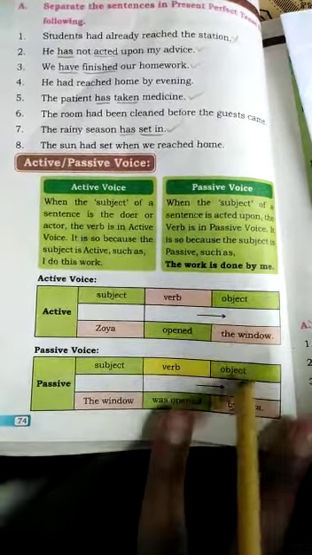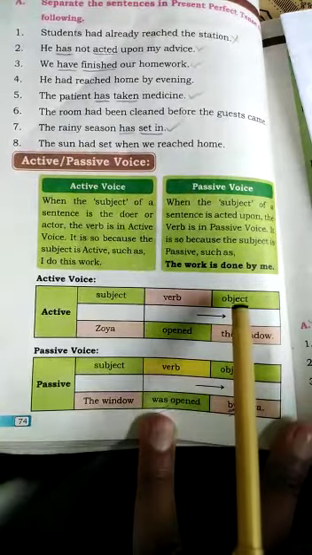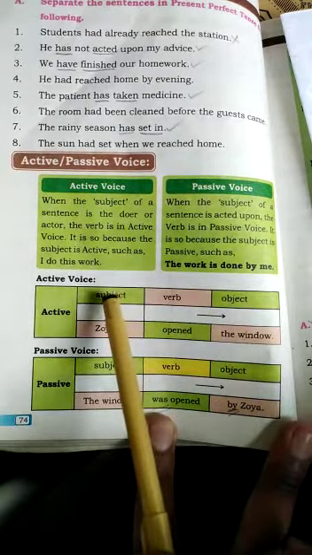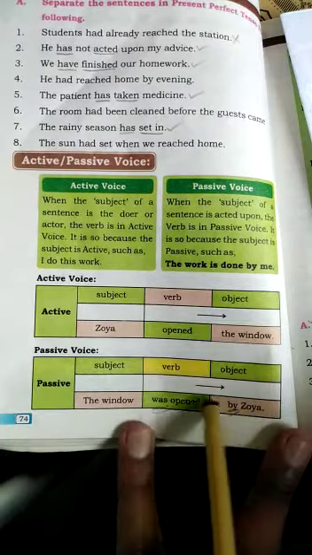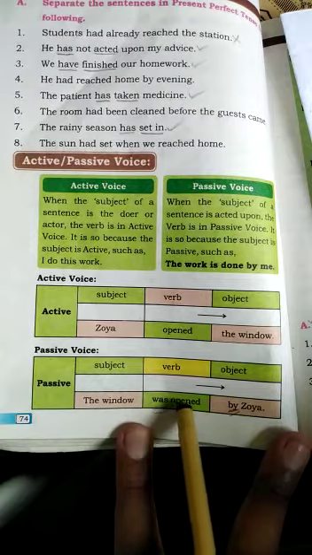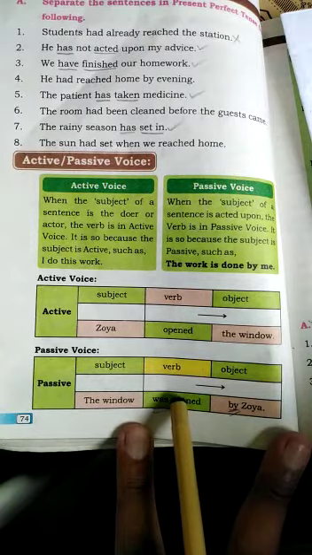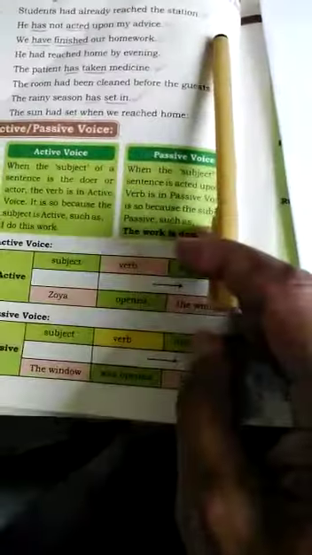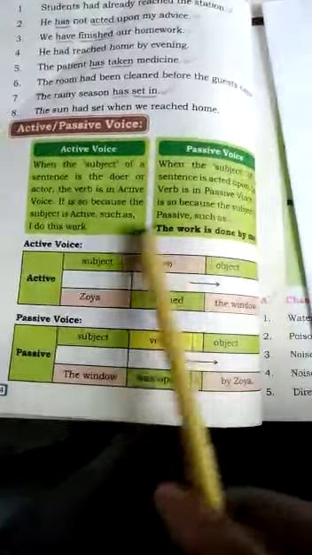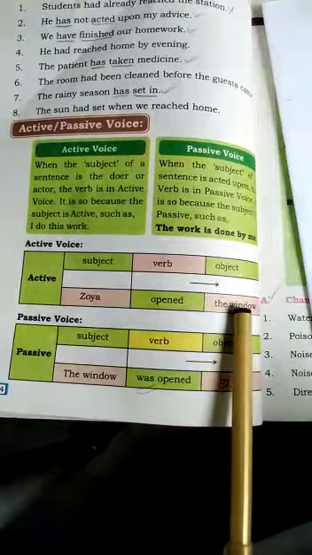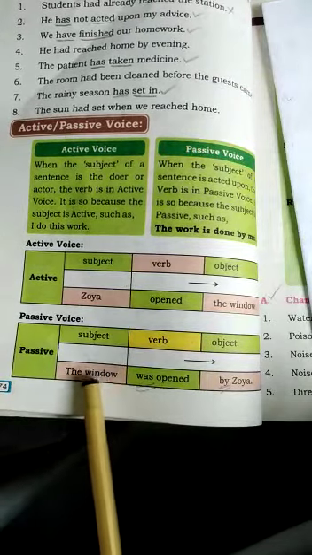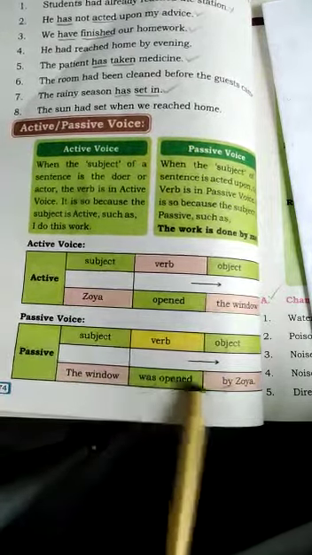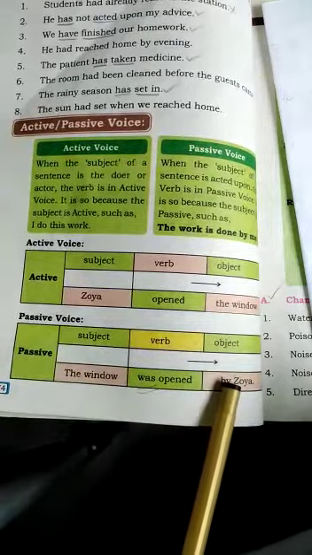So what we have to do is change the object into subject and subject into object, and the verb will be the third form. So Zoya opened the window will be changed into passive voice like this: the window was opened by Zoya.